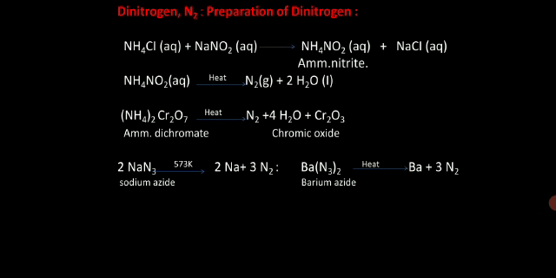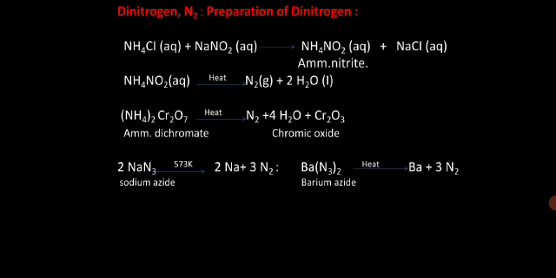Potassium dichromate converts nitric oxide to nitrogen dioxide, which is a reddish brown colored gas, and nitrogen is collected by downward displacement of water. The first reaction you can view is NH4Cl reacting with NaNO2 to form NH4NO2 and NaCl. NH4NO2 on heating gives N2 plus water.